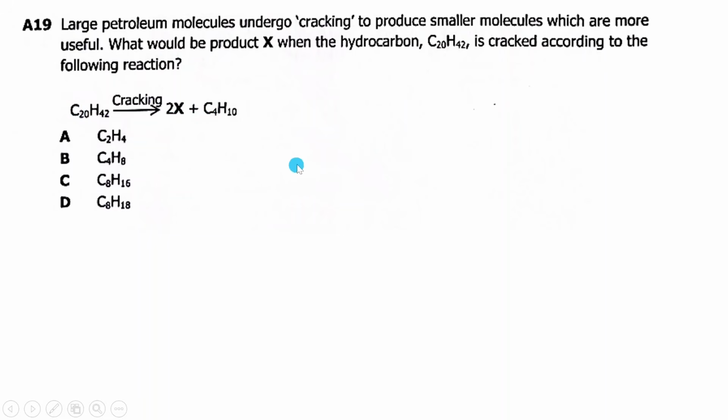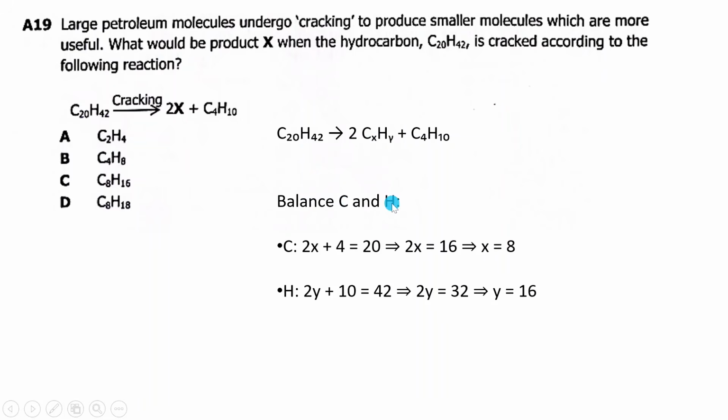So how do we put that hydrocarbon now in perspective? So the answer will be like this. Replace this one with CxHy like that. So from there, what do you do now? You balance C and H.